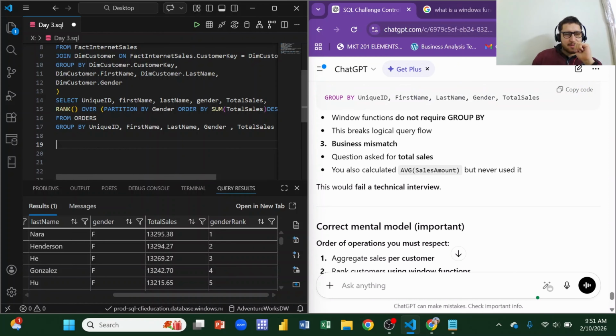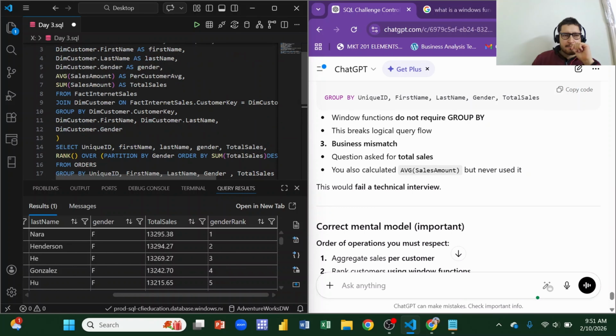So window functions do not require group by. Great learning. So I think so. The total sales here, let's see, total sales, average customer, we didn't use it.